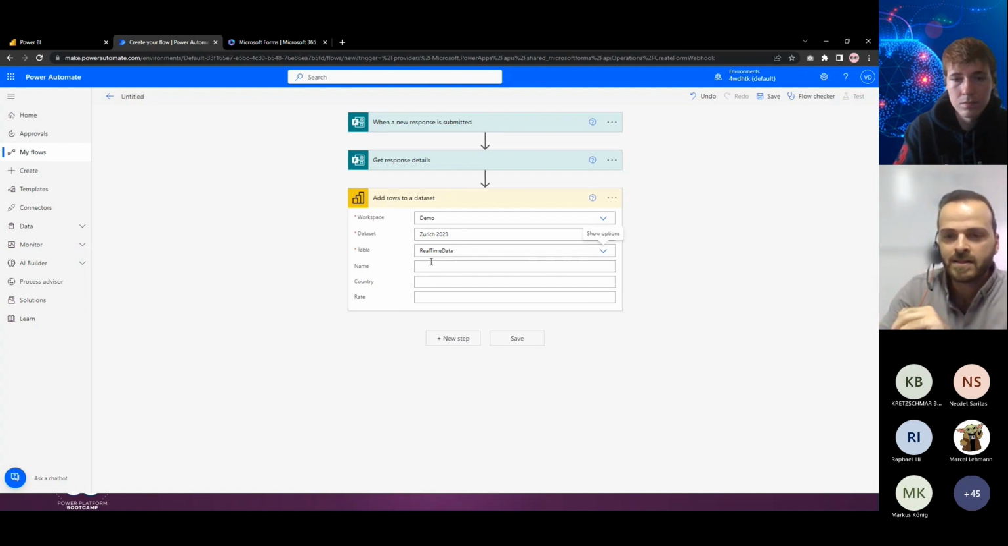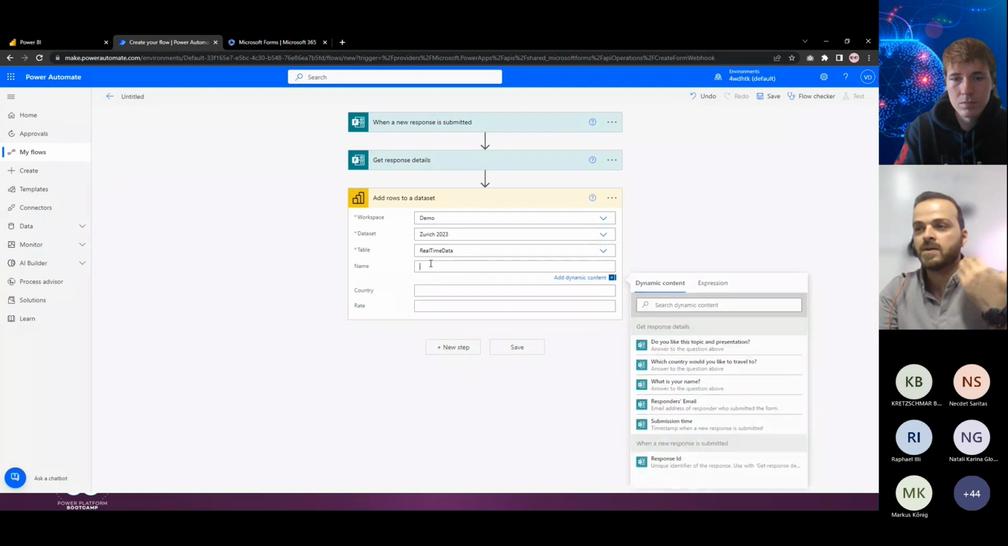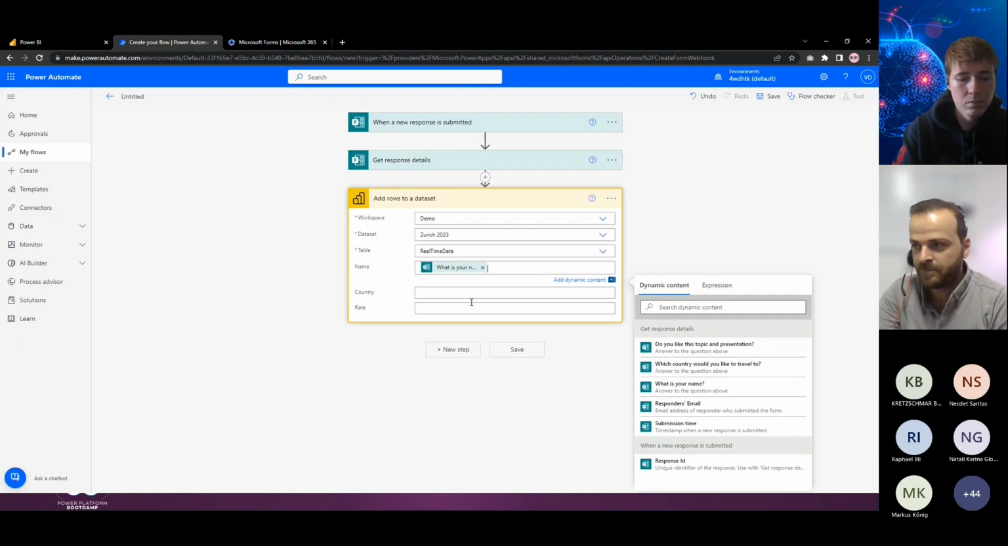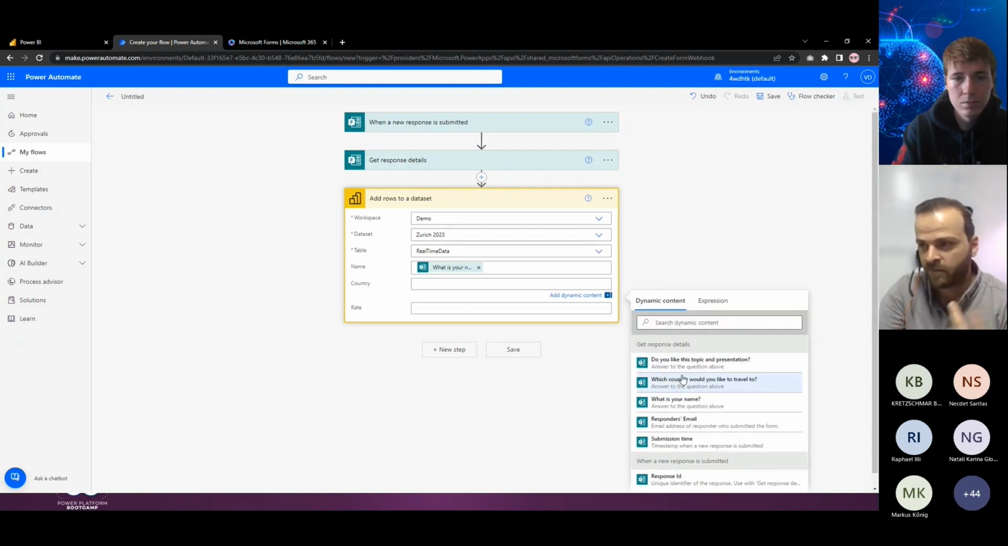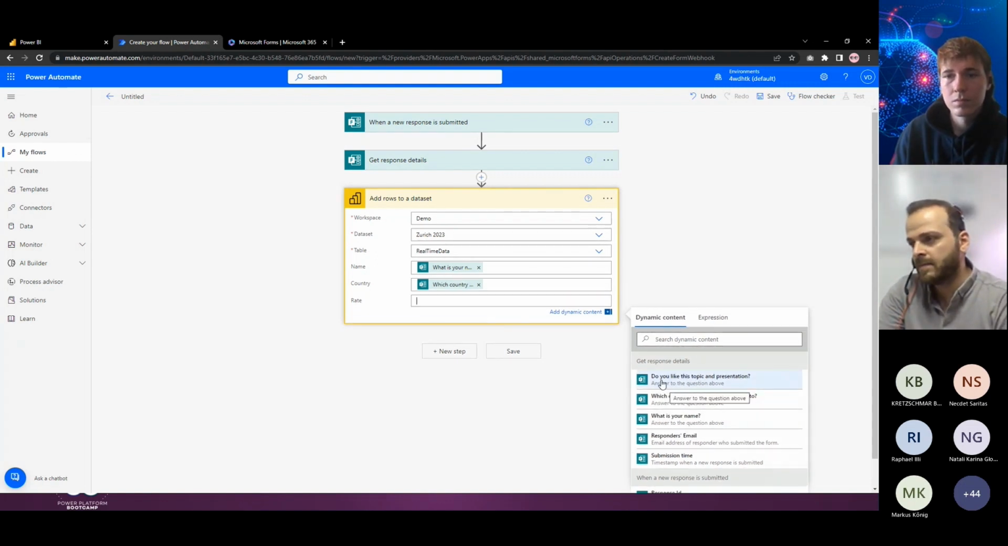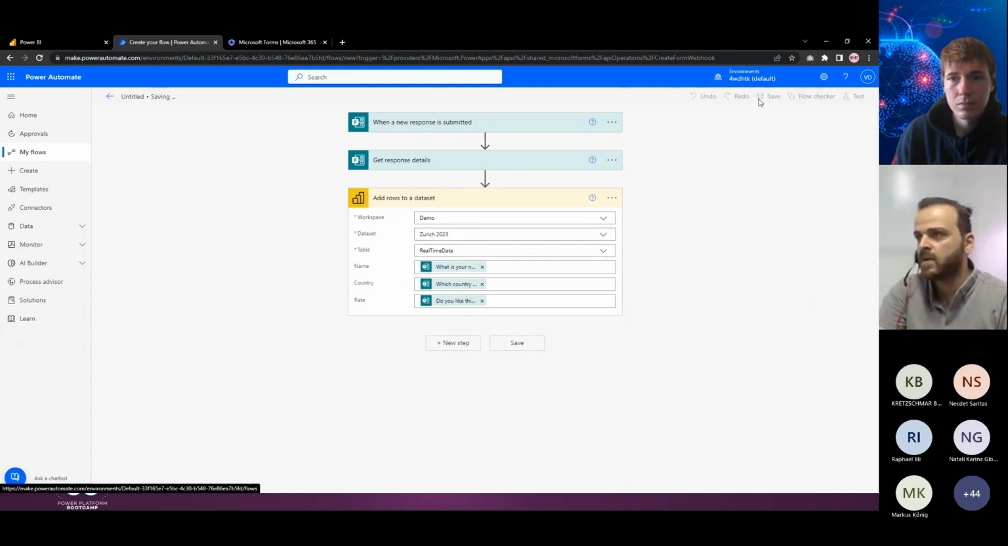The only thing that remains is to map the data to the columns we created for the dataset. We created 3 columns. Name should be mapped to this question, which is what is your name. I can see the questions I created in that form. The country will be which country would you like to travel to, and the rate I want to map to, do you like this topic and presentation. That's it. I created this one.